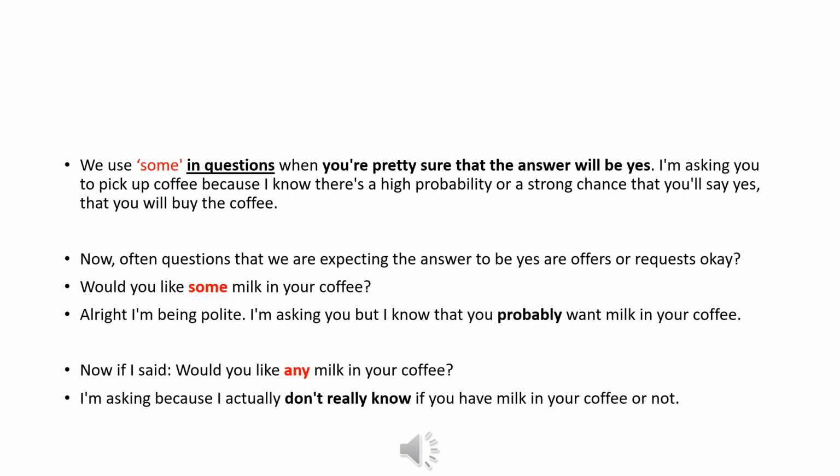So it's exactly the same. You may be sure that your dad or your mom will say yes. So in this case, we can use some. If you are not sure, you should not use some. It's a question, so we should use any.